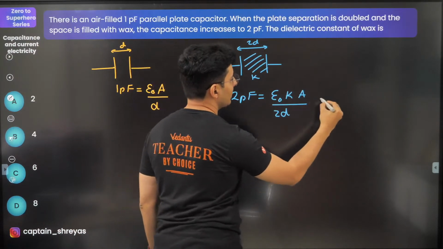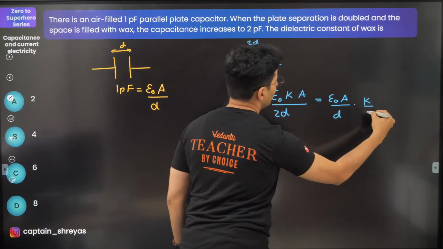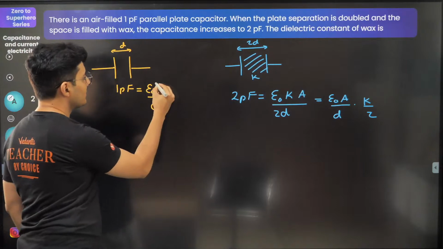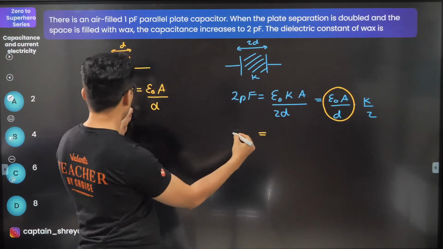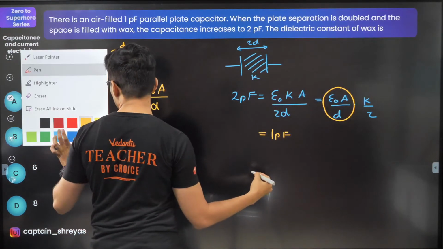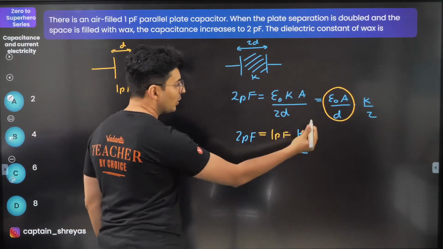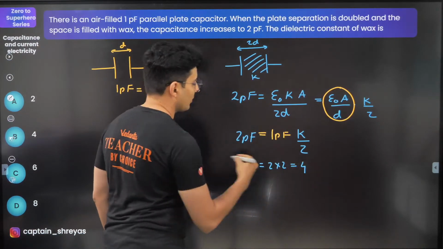Now out of these numbers, I can separate out epsilon naught A by D, and K by 2 I'll keep as it is. I know this thing is exactly this thing, so that should be nothing but your 1 picofarad. So I'll just put 1 picofarad over here, and the rest as it is. It is just K by 2. This is 2 picofarad. Pico goes. So K will be nothing but 2 into 2, which is just 4. That's it.